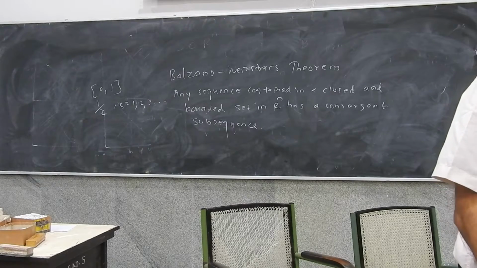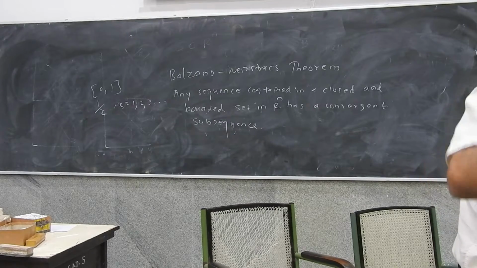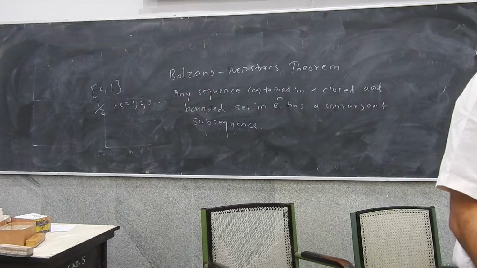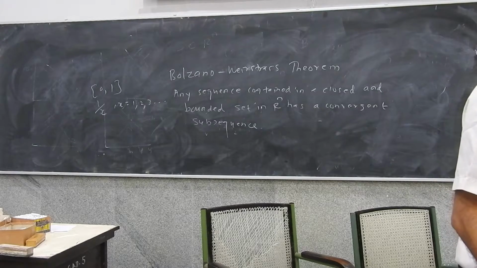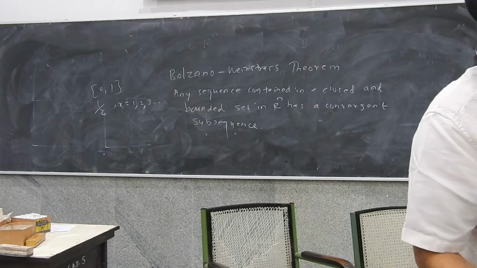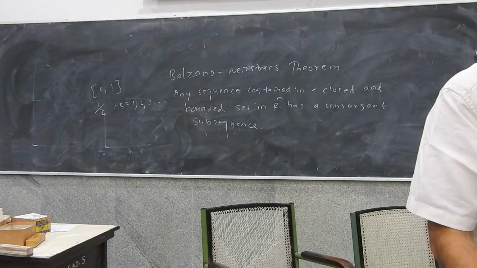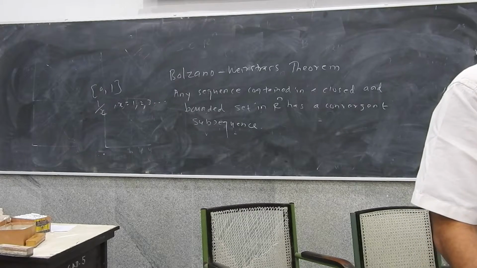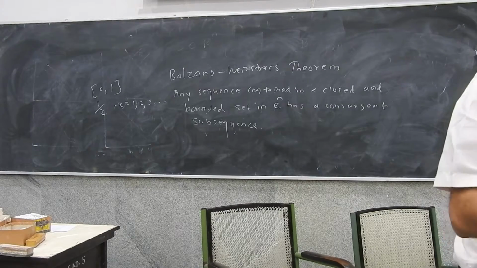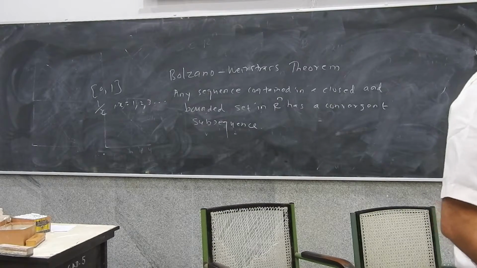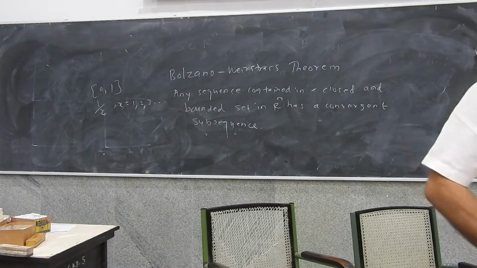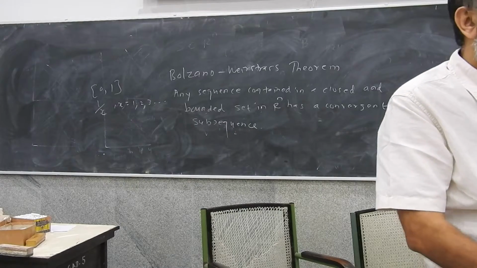Now suppose I define a subsequence. So I say batsman number 2, actually I'll call him 1. Batsman number 4, I'll call him 2. Batsman number 6, I'll call him 3. I can do that. So that's how I can define a subsequence. A sequence is nothing but that. Now this theorem says that if you actually take, so if you have